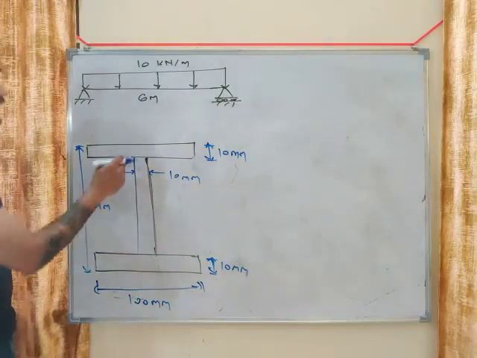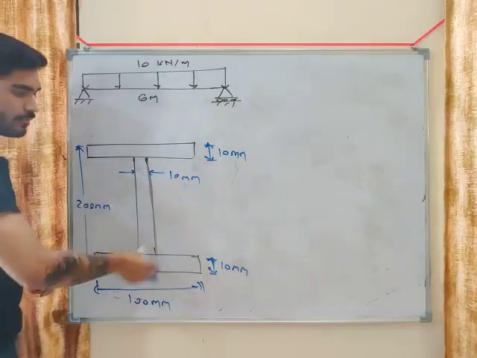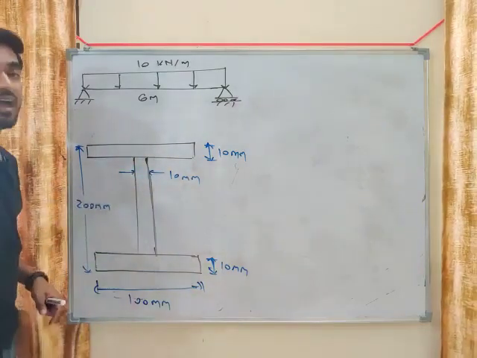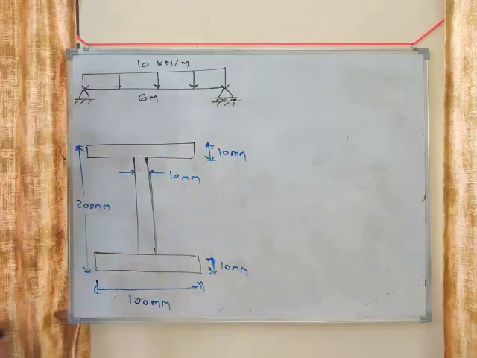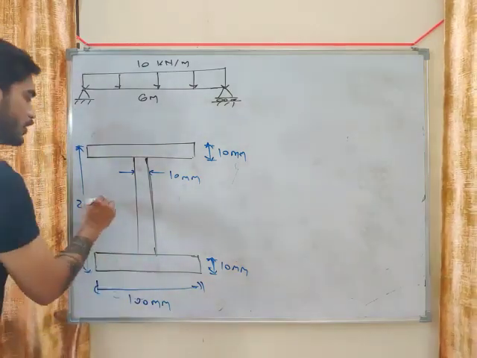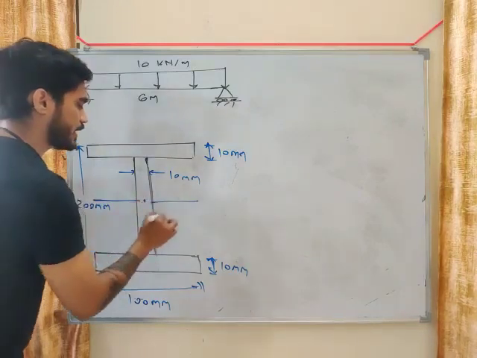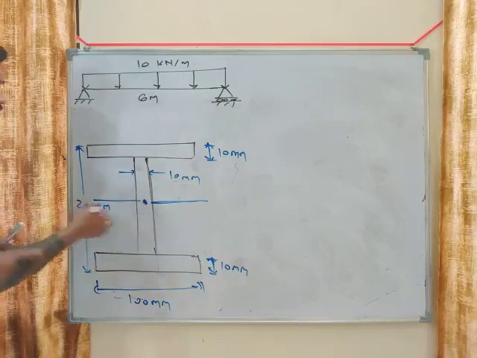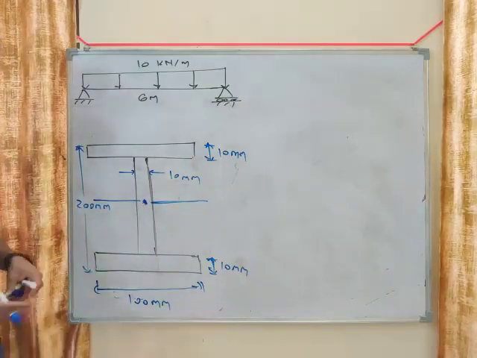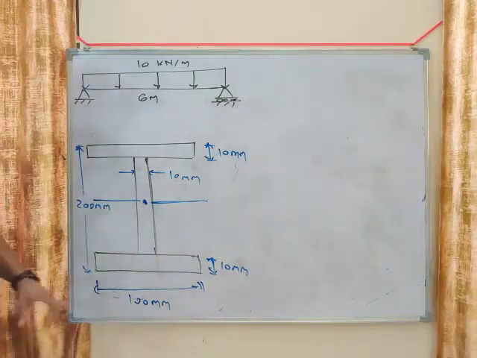Top flange, bottom flange. The horizontal parts are known as flange. This is known as web. So top flange and bottom flange both are equal. This is a symmetric I section. What do we mean by symmetric I section? Neutral axis will be at the center, my friend. Centroid will be at the center.